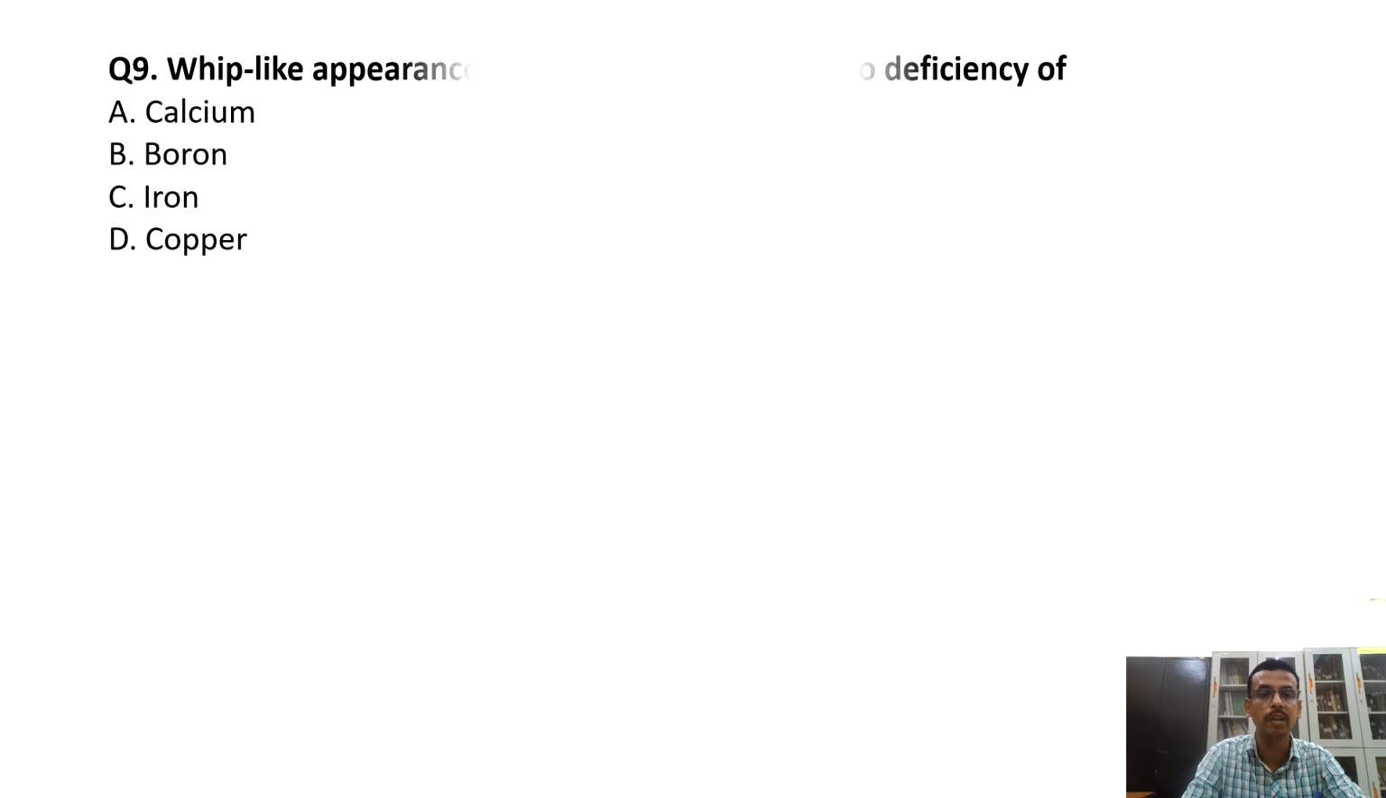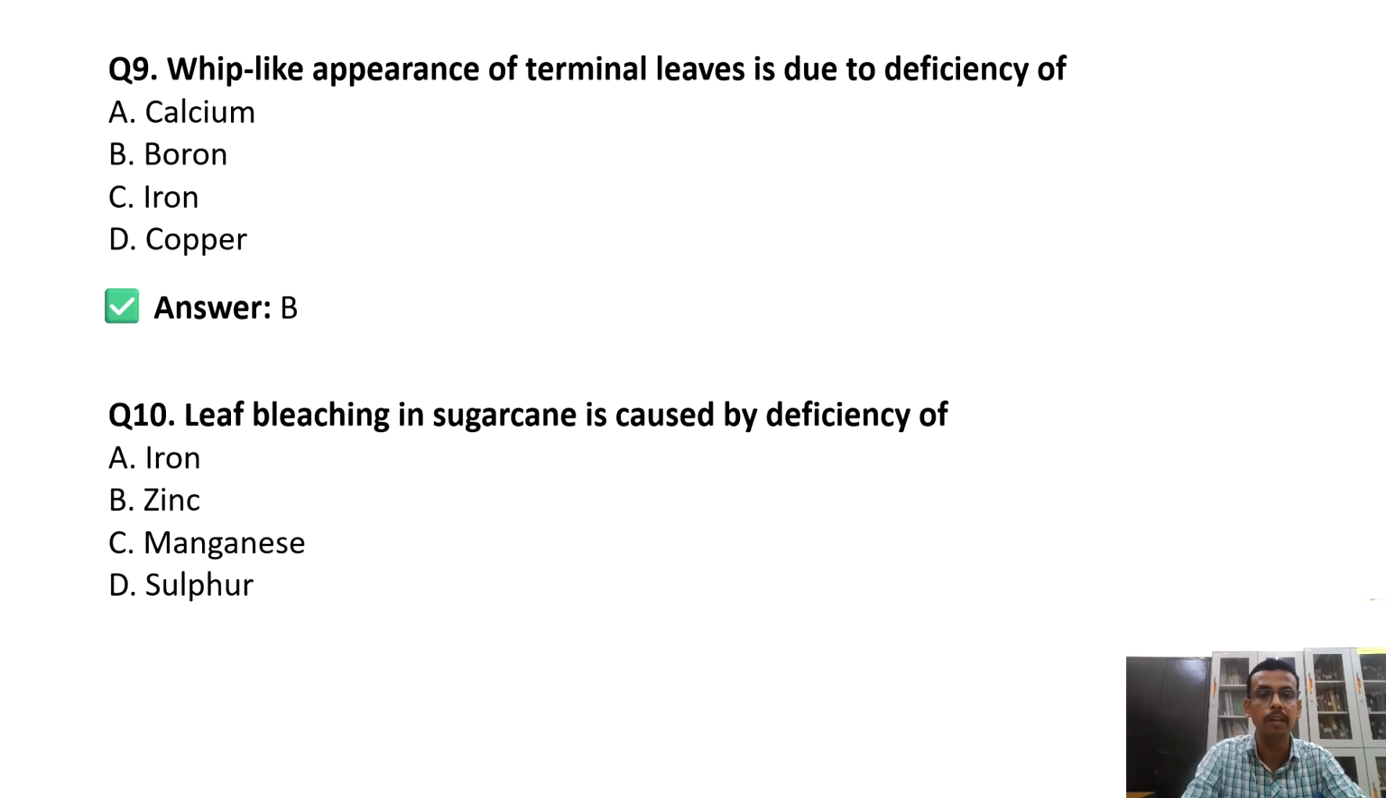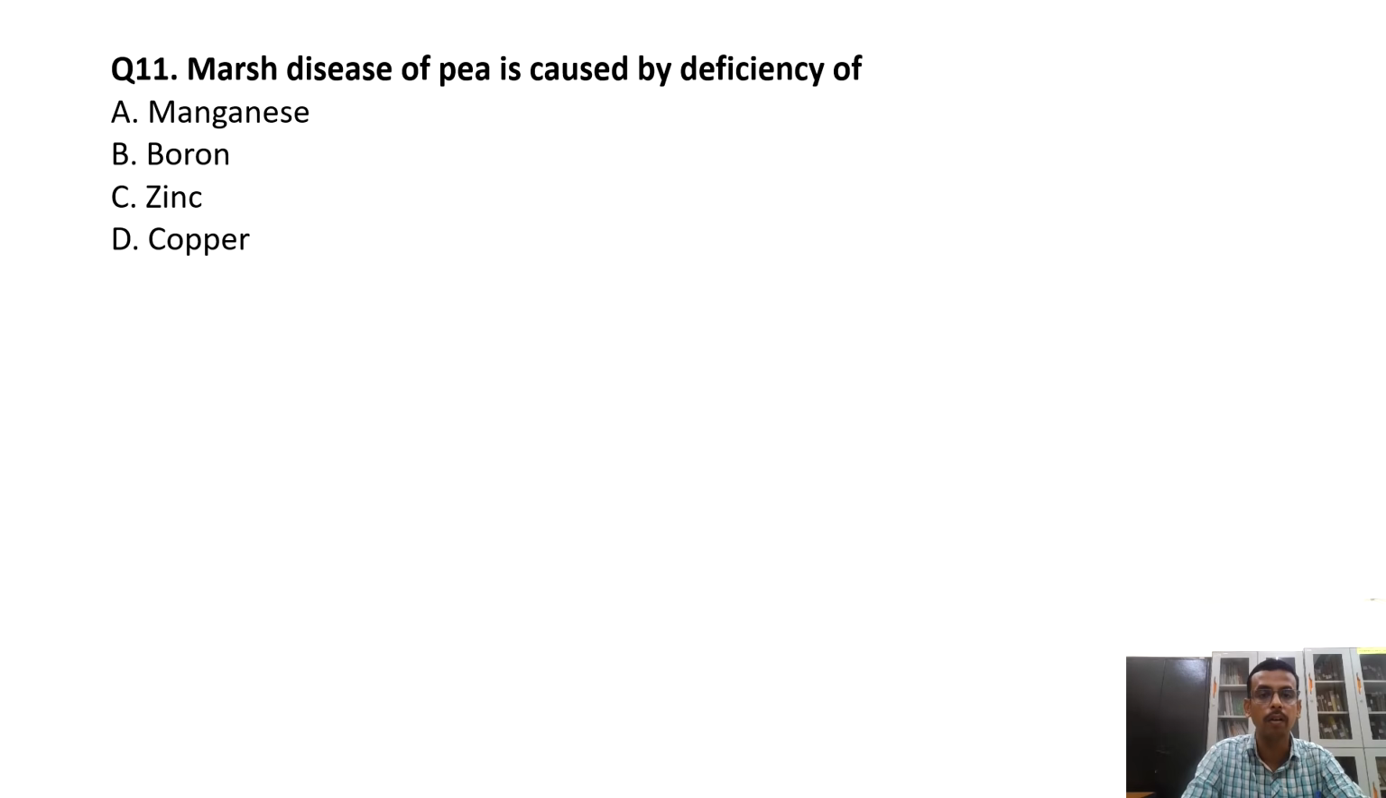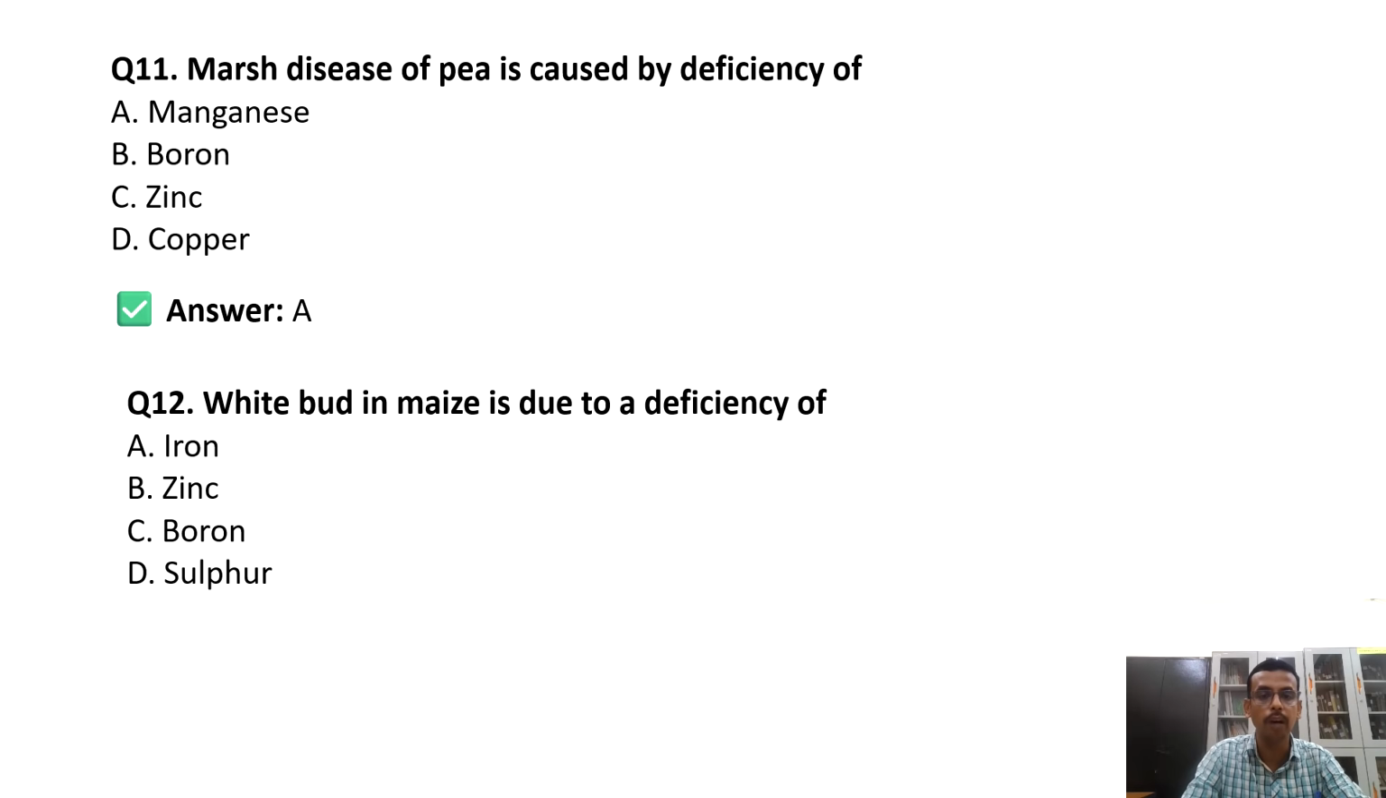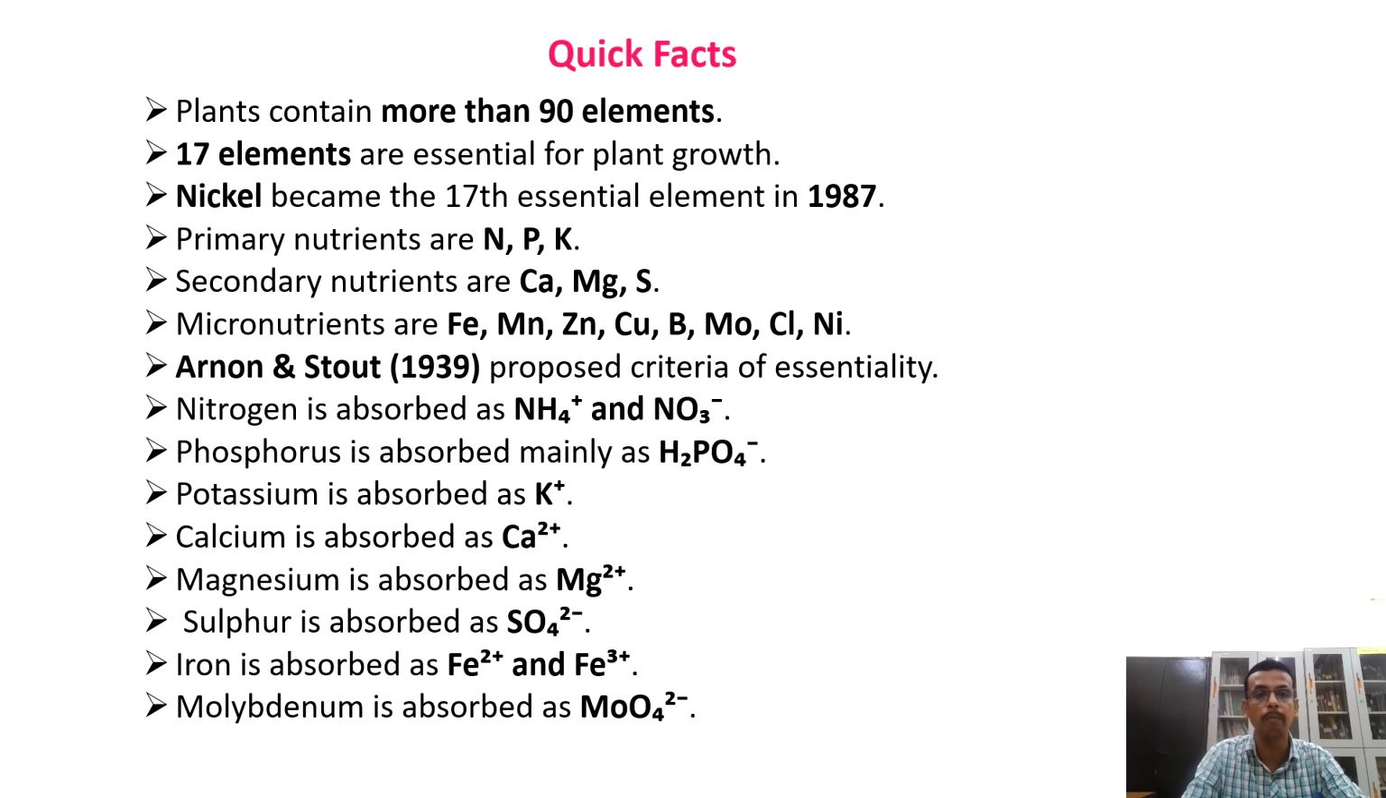Then which deficiency causes blossom end rot of tomato? That is calcium. Then whip-like appearance in terminal leaves is due to the deficiency of boron. Then leaf bleaching in sugarcane is caused by deficiency of iron. Marsh spot disease of pea is caused by deficiency of manganese. White bud of maize is caused by deficiency of zinc. Then some quick facts: the plant contains more than 90 elements.